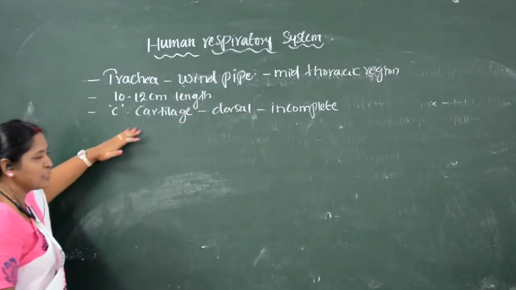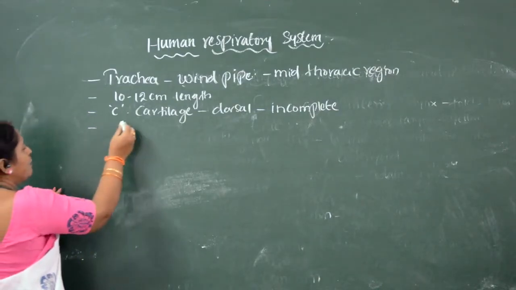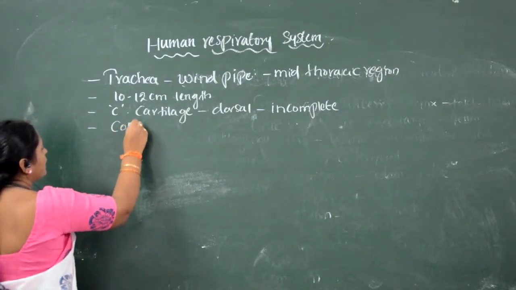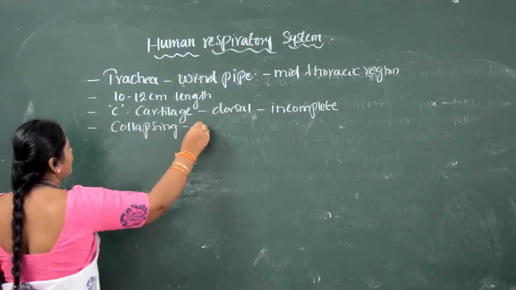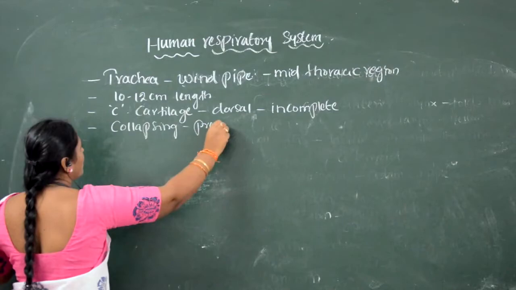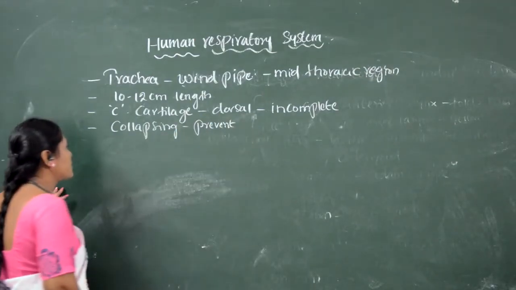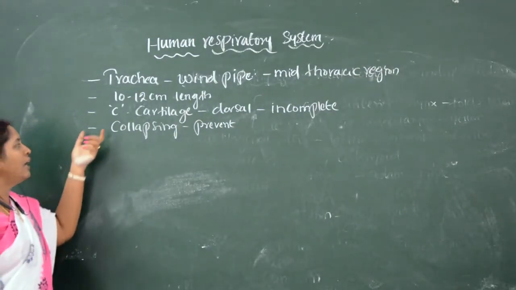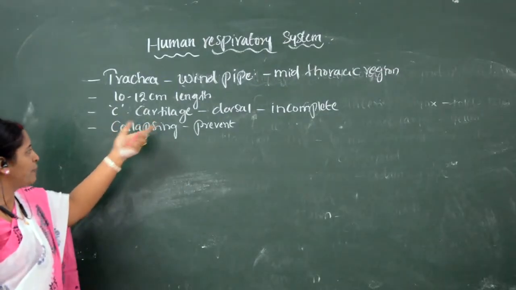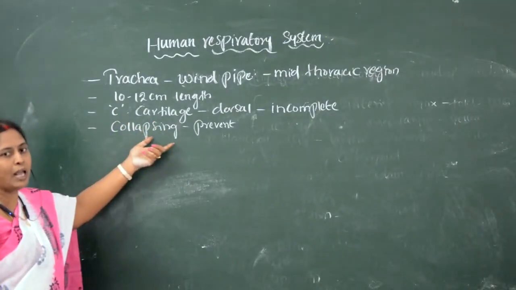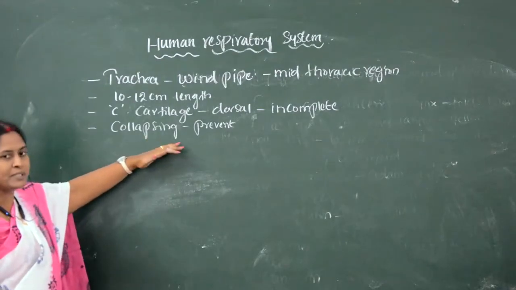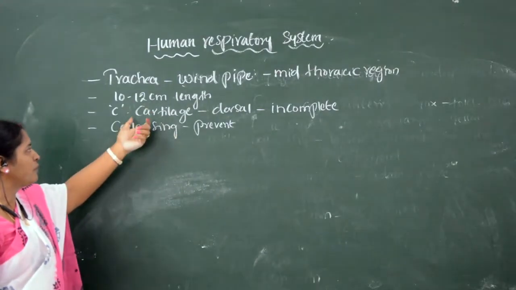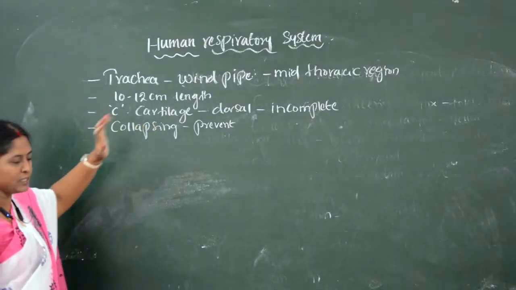The main function of the cartilage is that it prevents the trachea from collapsing. If the trachea is not made up of C-shaped cartilage, it will collapse. So the trachea is prevented from collapsing only with the help of C-shaped cartilage.